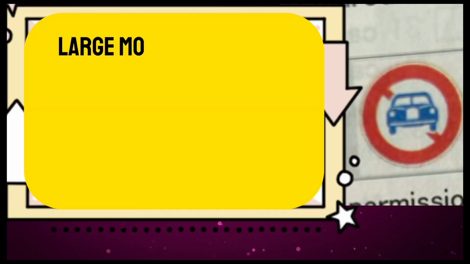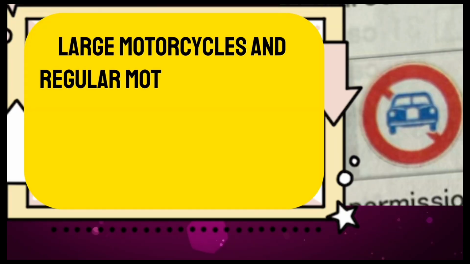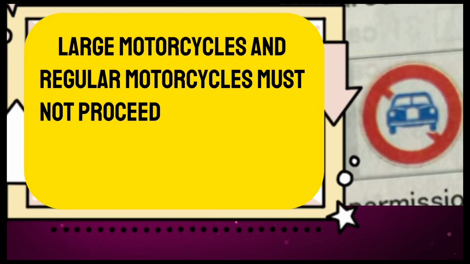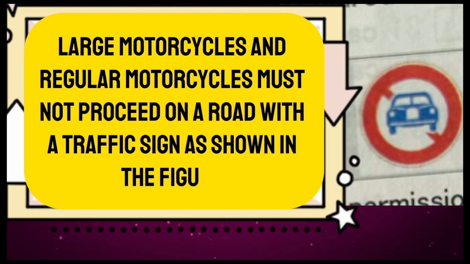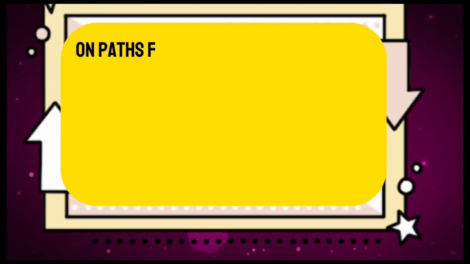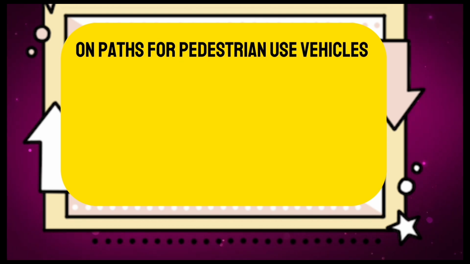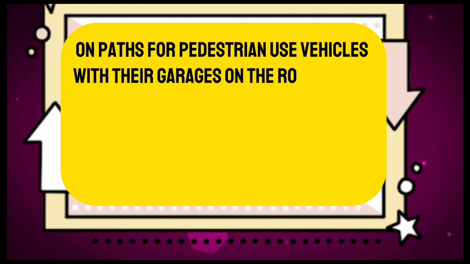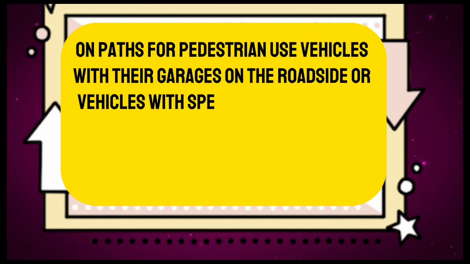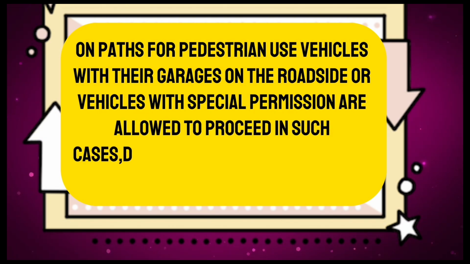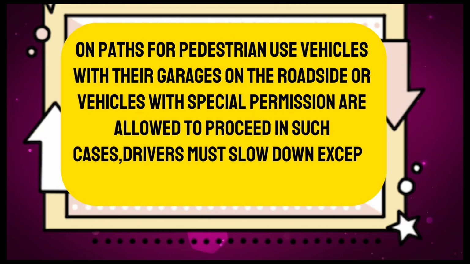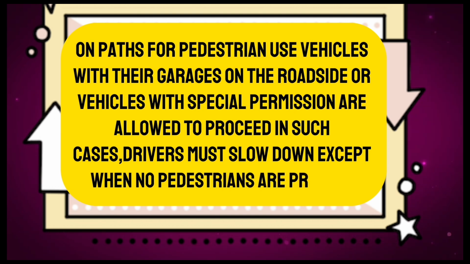False. Large motorcycles and regular motorcycles must not proceed on a road with a traffic sign as shown in the figure. False. On paths for pedestrian use, vehicles with their garages on the roadside or vehicles with special permission are allowed to proceed. In such cases, drivers must slow down except when no pedestrians are present.